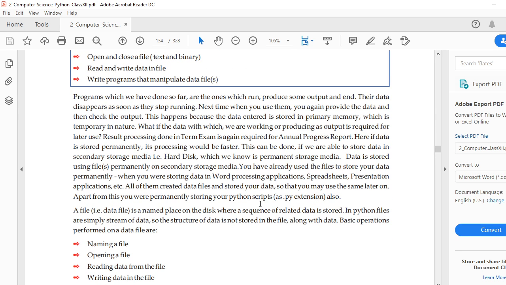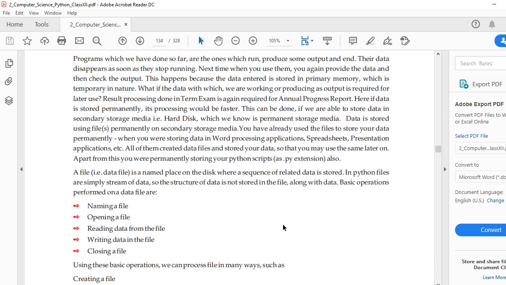So what is a file? Can you tell me? Something you are storing, something you are saving is a file, or you can say that everything in a computer system is a file. Whatever you are storing, from a picture, from a text, from a letter, from a movie, from music, everything you are saving is a file. Anything you save with a file name and some sort of extension is known as a file.